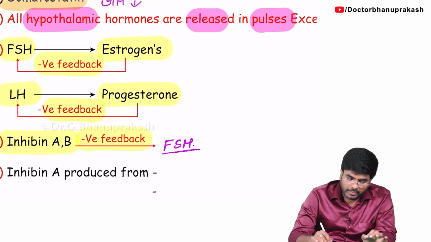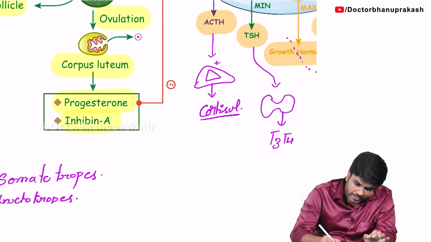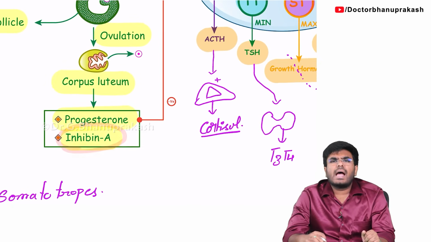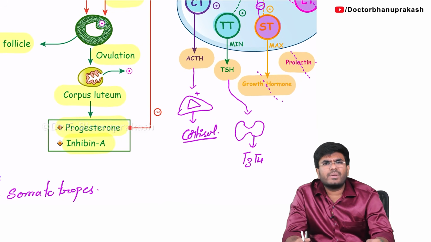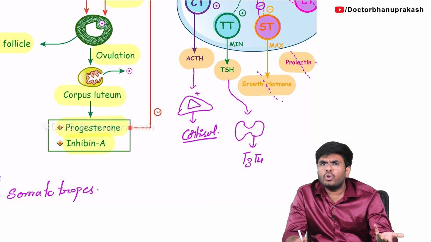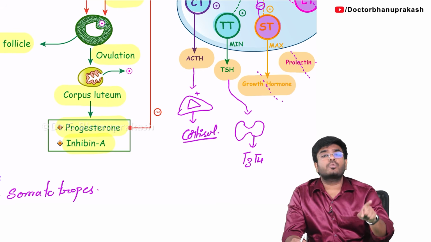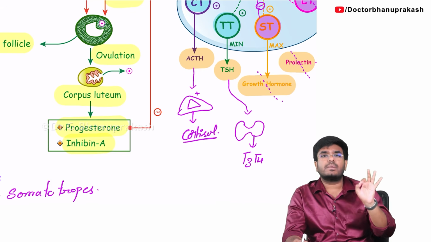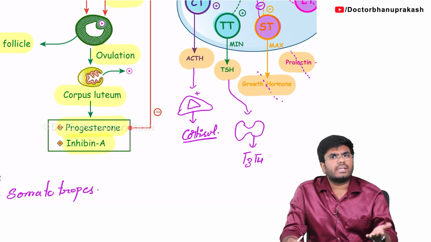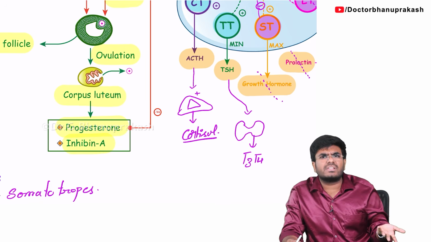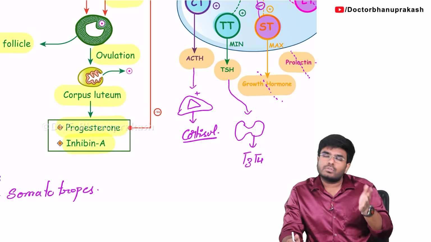Now you might have a doubt, sir, why is inhibin A coming in the next 14 days? I am asking, do you require FSH in the next 14 days of the menstrual cycle? Is there any need of FSH? No, we don't want FSH. We want FSH in the first 14 days because FSH helps in follicle maturation. In the second half of the menstrual cycle, what is the point of having FSH? So we don't want FSH.